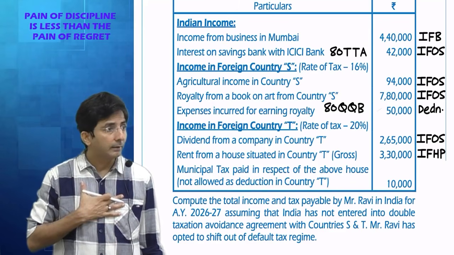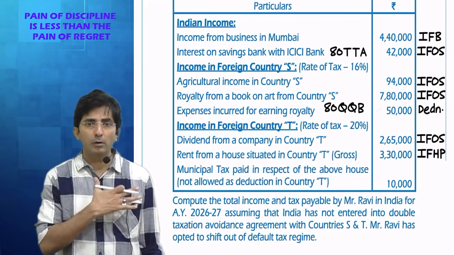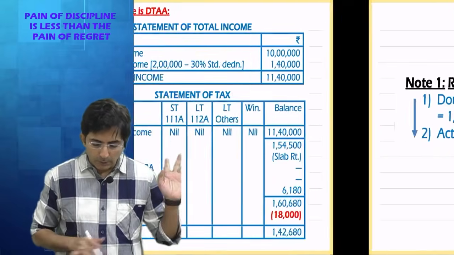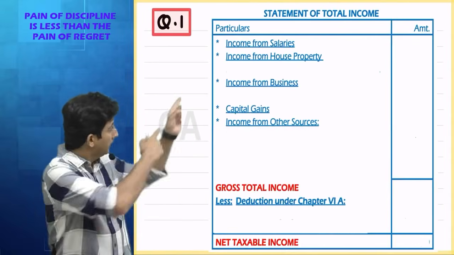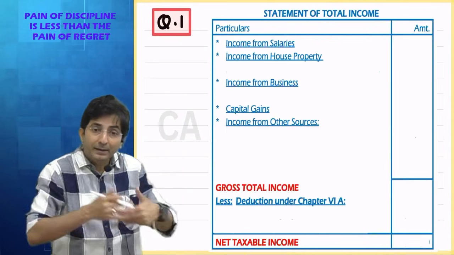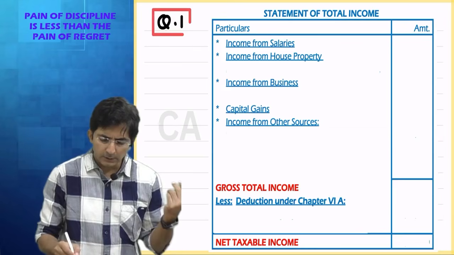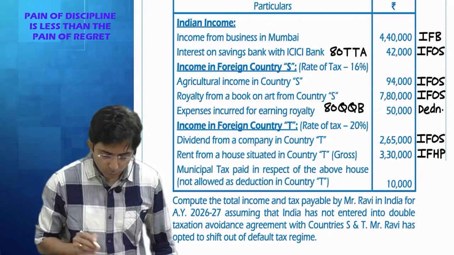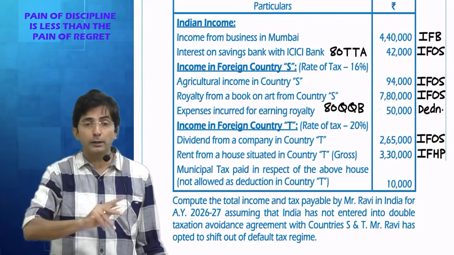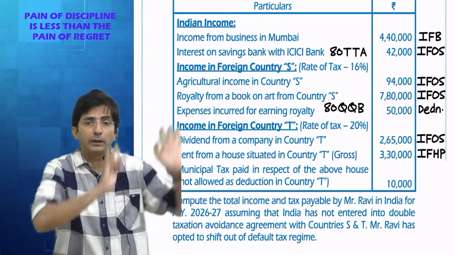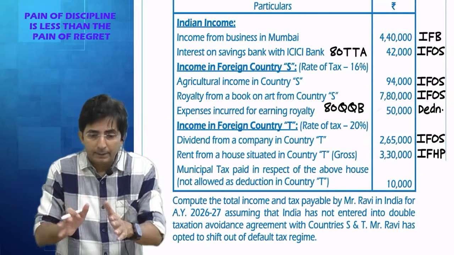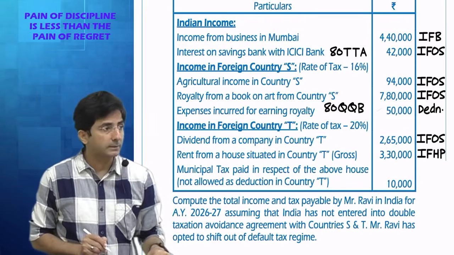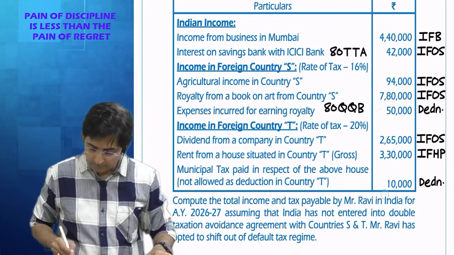In India we get it. So tell me, should I pay attention to foreign law or go as per Indian law? As per Indian law. Because the main computation which you are going to make, you are doing for filing return in India. When the computation is made for the Indian government, obviously you will go as per Indian law. So don't pay attention to the fact that in the foreign country you don't get deduction for municipal tax. Let them not give. I am right now filing return in India, and I will file as per Indian law. So we will take deduction of municipal tax. Here I have written deduction.